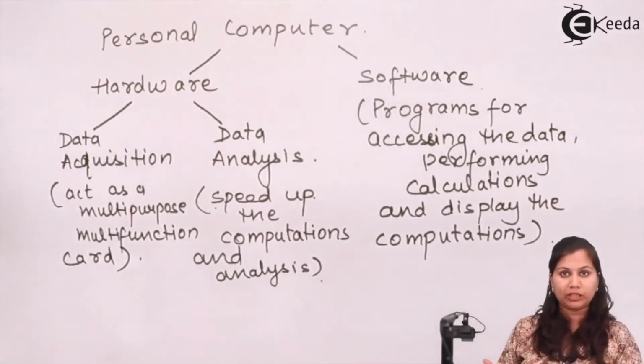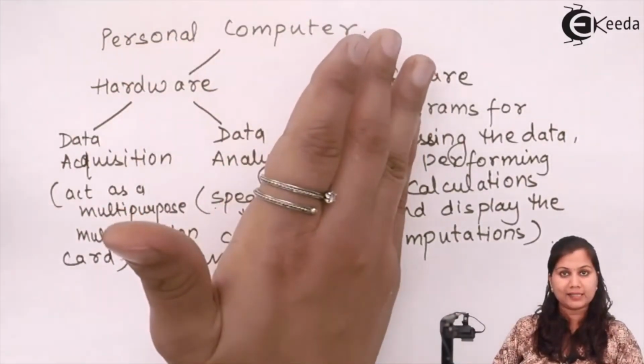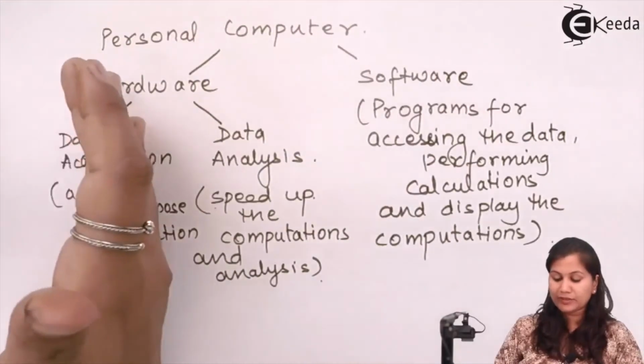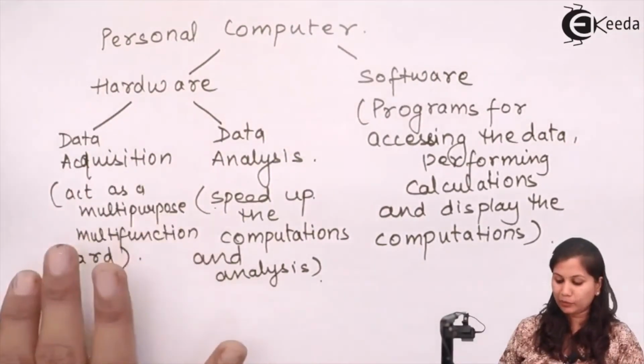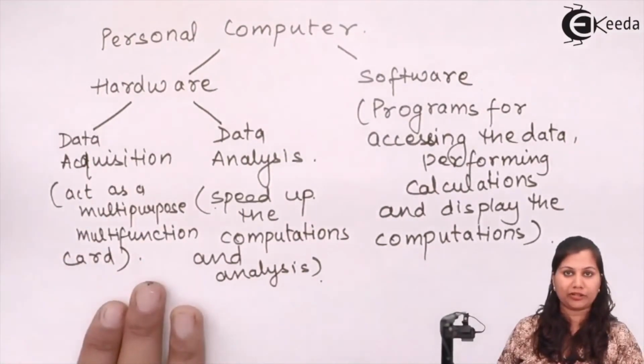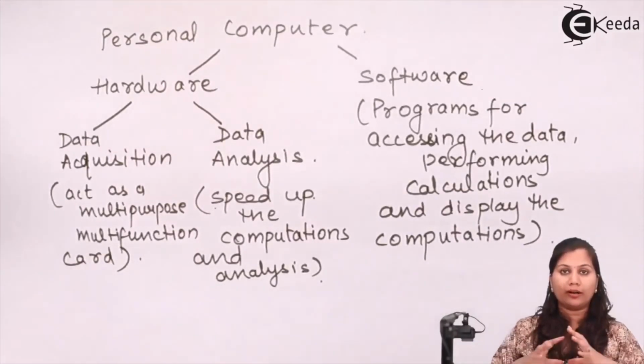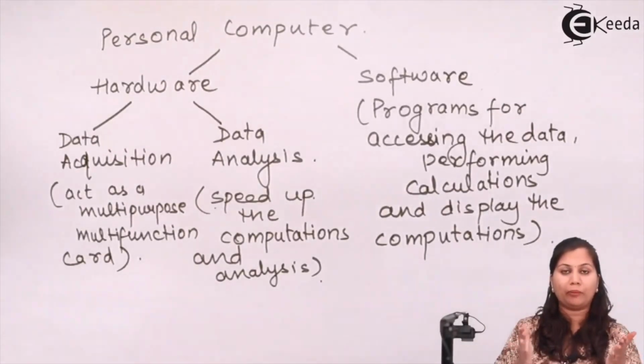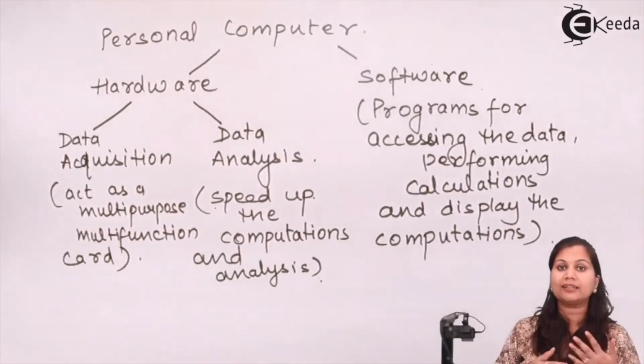So to speed up the computations, the data analysis part is there, and the data acquisition part acts as both a multi-purpose and multi-function card. Various functions can be performed at the same time with it, and its speed is also increased.